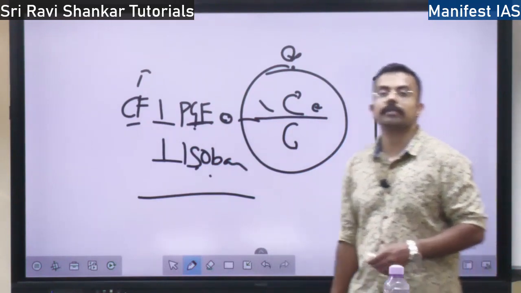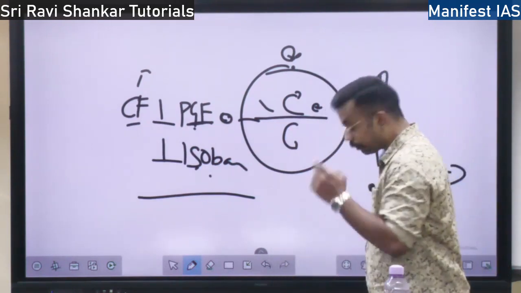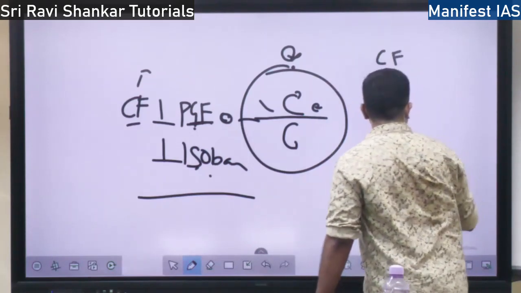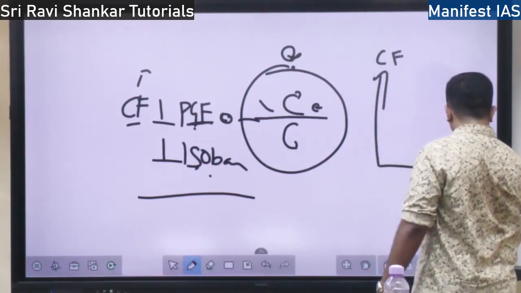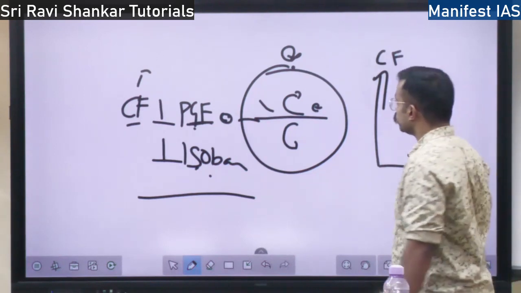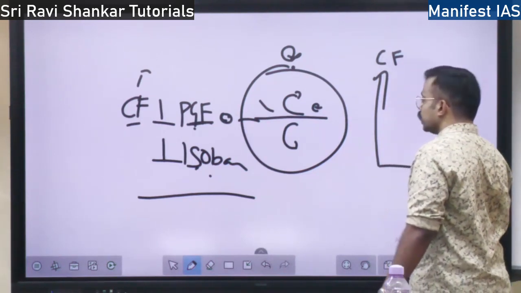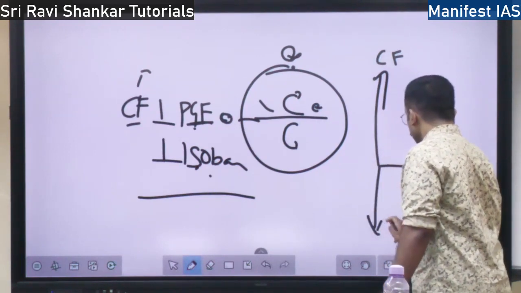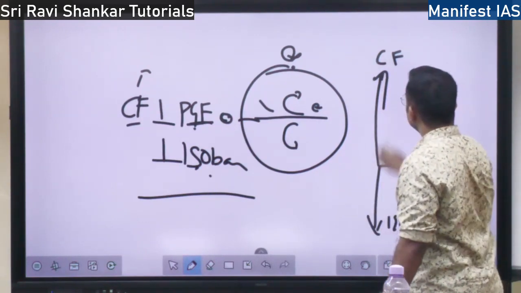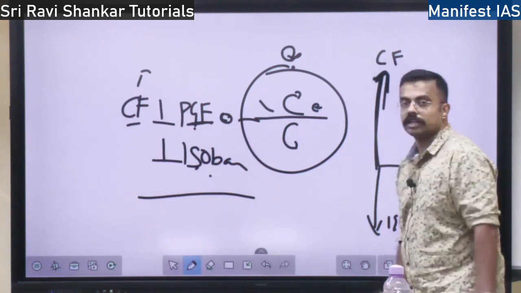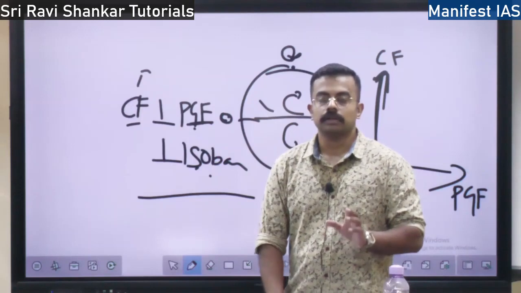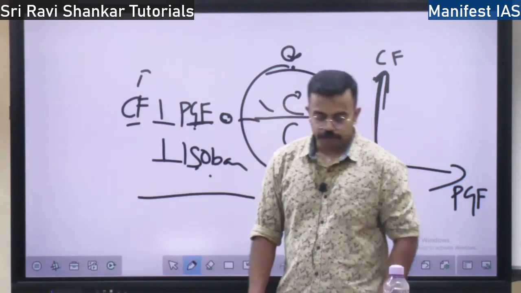So each one of them is perpendicular to each other. See, if this is Coriolis force, this is perpendicular to pressure gradient force. So this pressure gradient force is perpendicular to the isobar. So the isobar should be either in this direction or in the direction of the Coriolis force. So this is the relationship among the three forces.